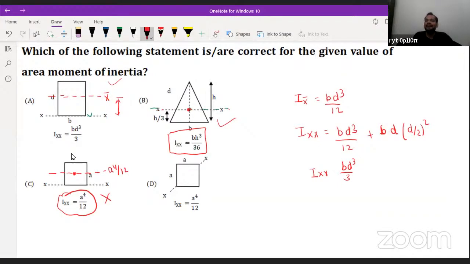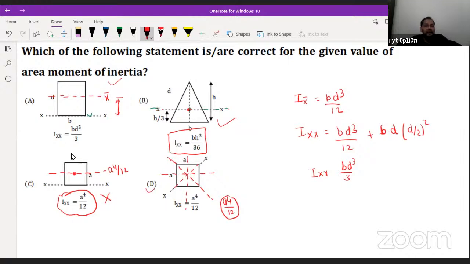We know very well, in case of a square, whether we are talking about the horizontal and vertical centroidal axes, or any axis passing through the diagonal, about all the axes the area moment of inertia value is a to the power 4 by 12. You have studied this in your strength of materials and engineering mechanics. So that means this is the correct answer.